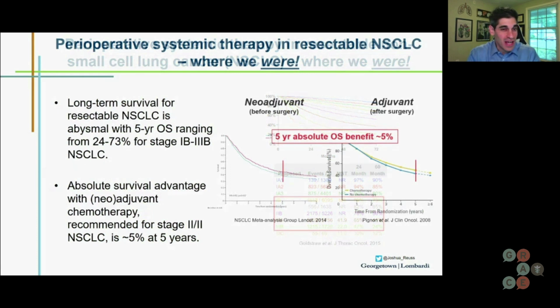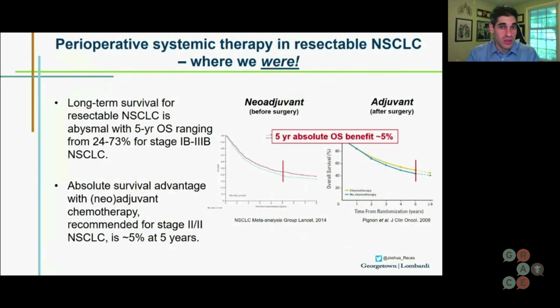You could see on these curves. I know these slides appear a little small, so definitely download these, look at these more closely, but I'll try to discuss them in detail. So the top line of both of these curves is giving chemo, and the bottom line is no chemo. And you can see while there's a benefit, it is not as high as we'd like to see.